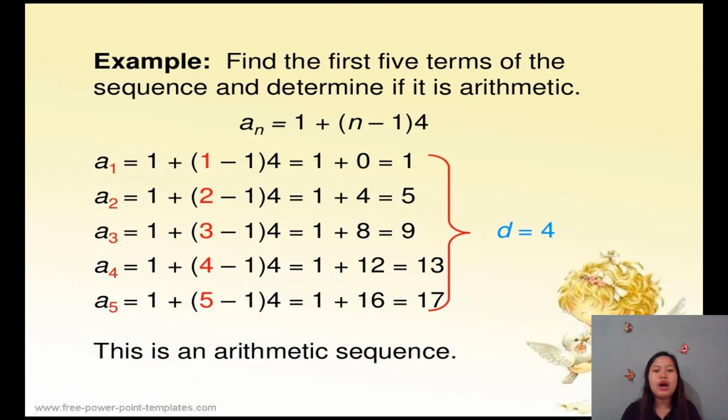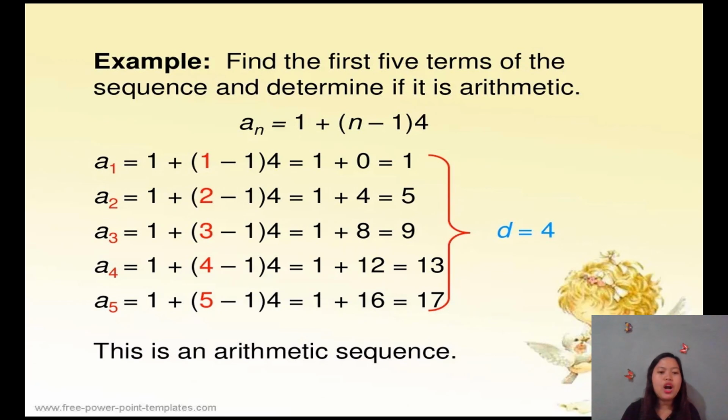How about ang ikaduha nato nga term? Pila man ang ikaduha na term? So, we have here, a sub 2 equals 1 plus 2 minus 1 times 4 equals. 2 minus 1, sa gitna to ang parentheses, PEMDAS, right? So, 2 minus 1, that's 1 times 4, that is 4 pa rin. So, 1 plus 4, that is equal to 5.